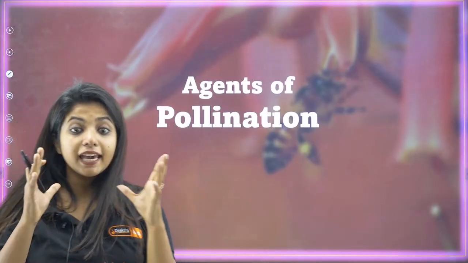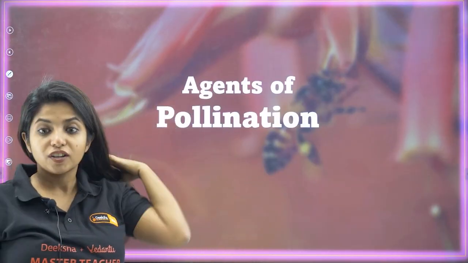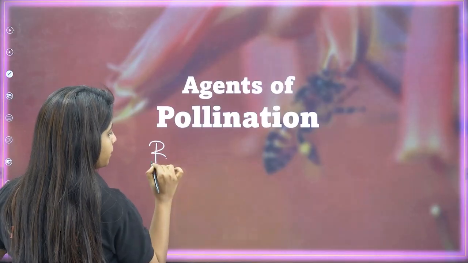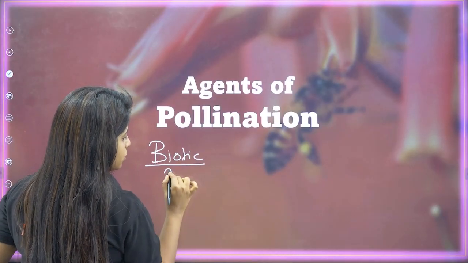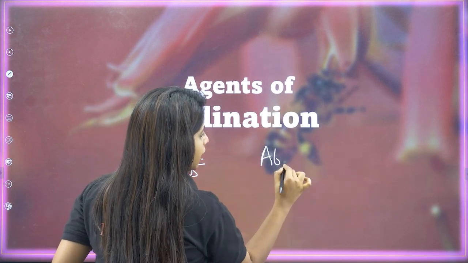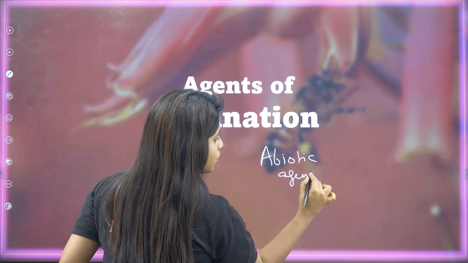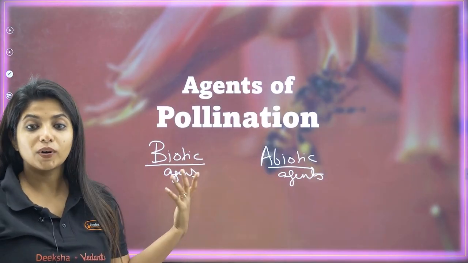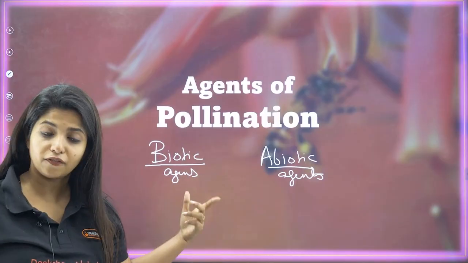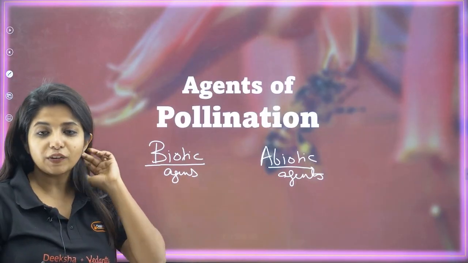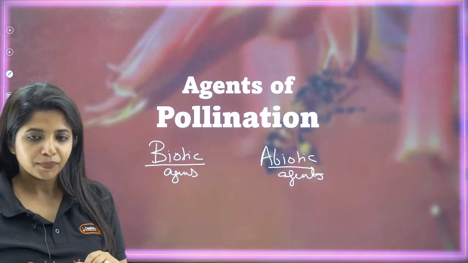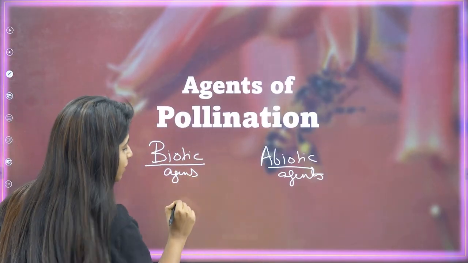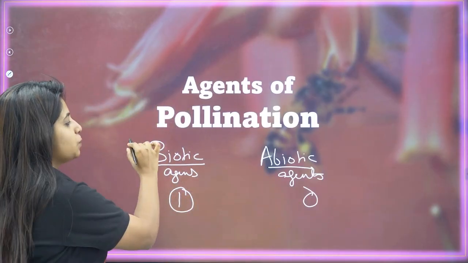Now going ahead with agents of pollination, there might be organisms responsible for pollination, right? So my dear children, in agents of pollination you have biotic agents and abiotic agents. What do you mean by biotic and abiotic? Biotic means the ones that are living, for example, bees, butterflies, big organisms, lizards, rodents and so on. Abiotic means something that is not living, for example, wind, water and everything. So in the case of pollinating agents, the one that is leading over here, okay, this is 0, this is 1, it is biotic agents.